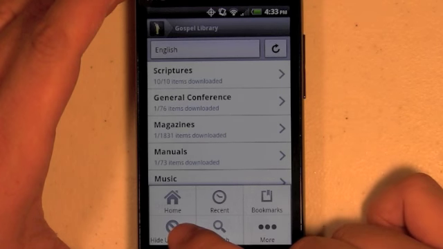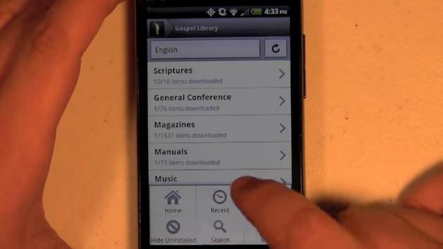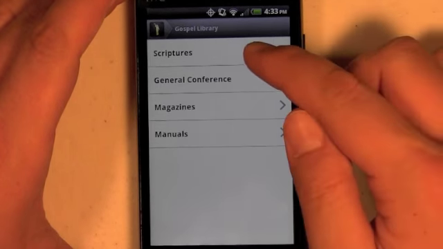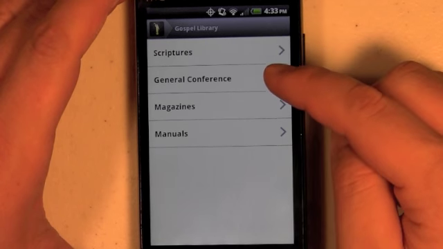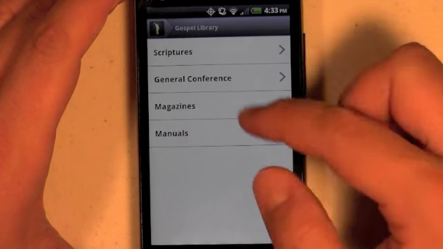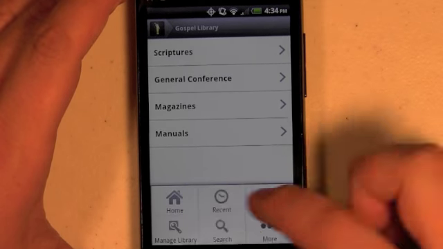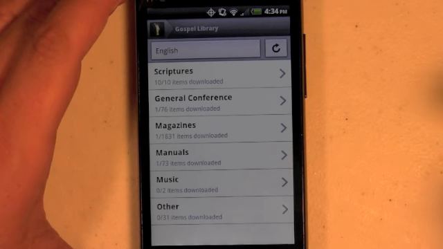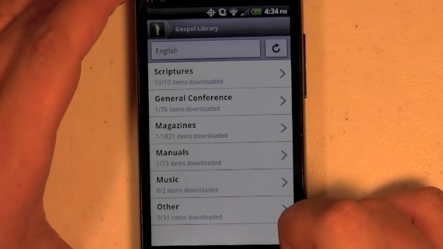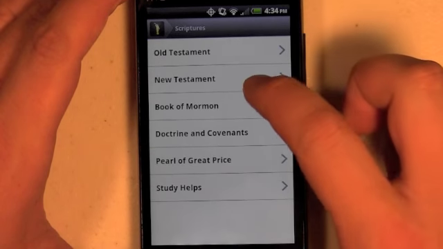So one thing that we've added in recent builds, recent versions due to popular demand, is this hide uninstalled option. What this does is hides all the content that you don't have installed so that you're only seeing what you do have installed and you don't have to see all the categories that you haven't added any content in. If you want to download content again, you can always go back into Manage Library mode and see that again and see the counts. So once we're in the hide uninstalled mode or the other mode, we can browse content.